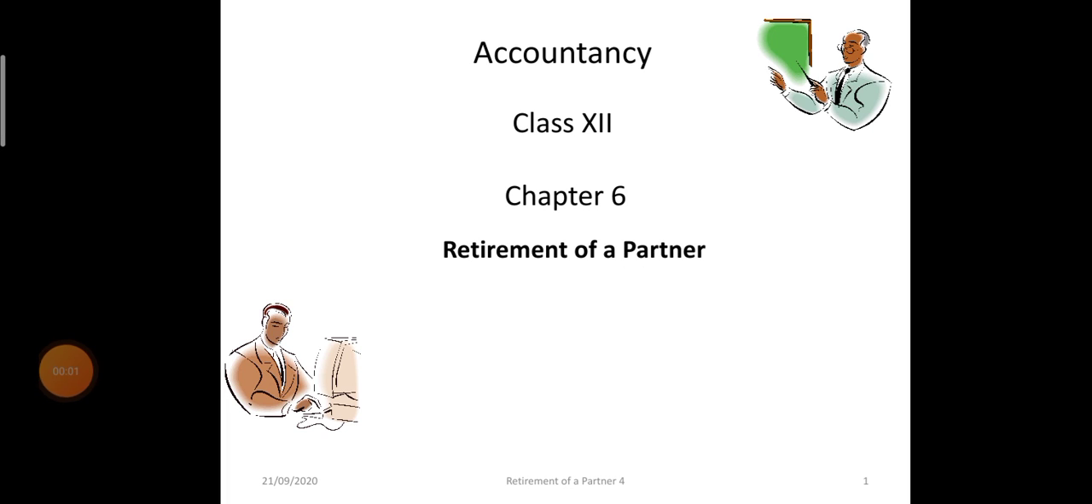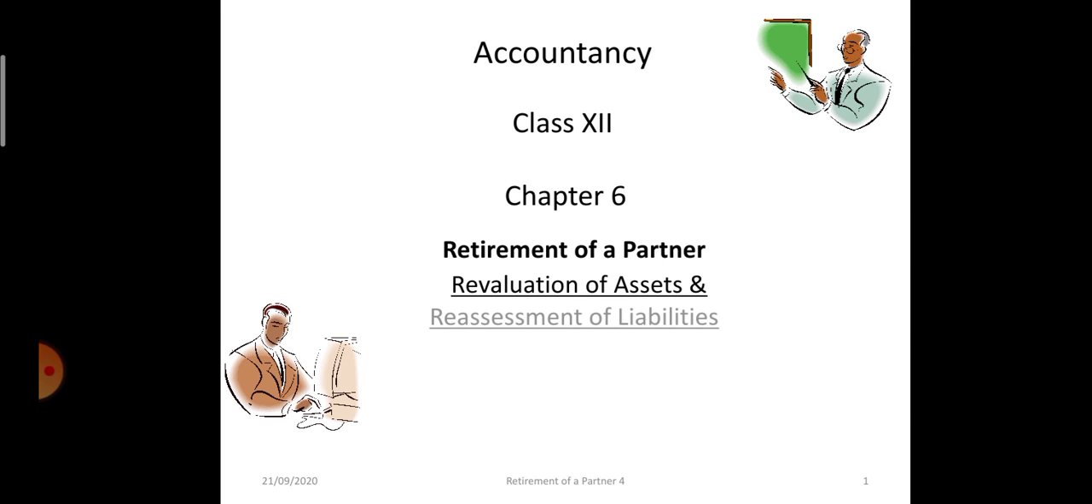This is the fourth video related to chapter retirement of a partner. According to our book, this is the sixth chapter. We have already discussed the calculation of gaining ratio and new profit sharing ratio. We discussed the accounting treatment of goodwill and the accounting treatment of reserves and surplus. Today we will discuss revaluation of assets and reassessment of liabilities.